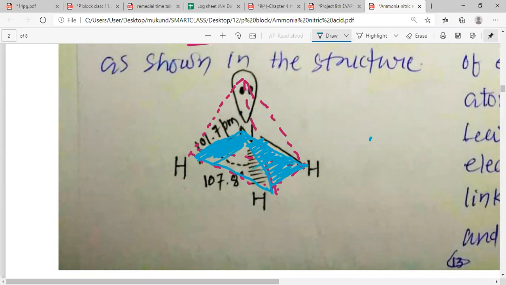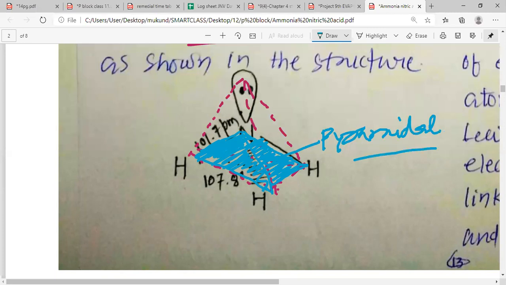It's a pyramidal shape. This is the pyramidal shape for ammonia, and tetrahedral shape overall. So the geometry is tetrahedral, but the shape is pyramidal.